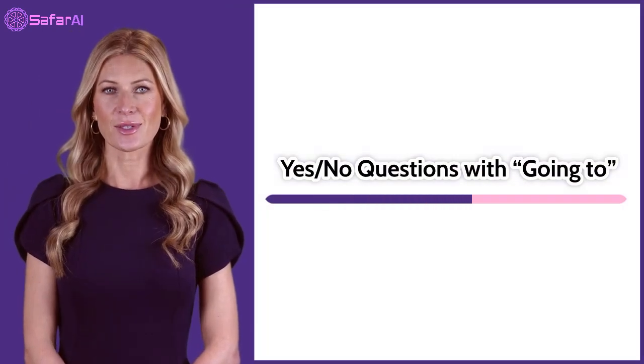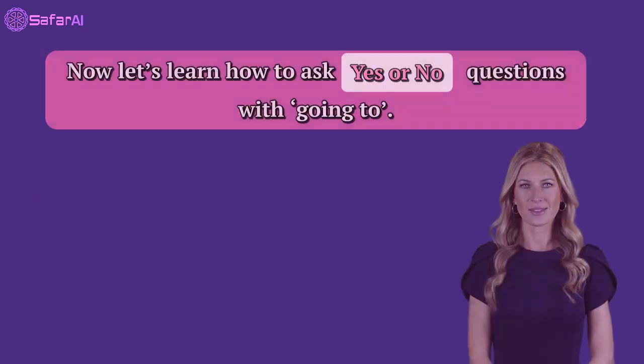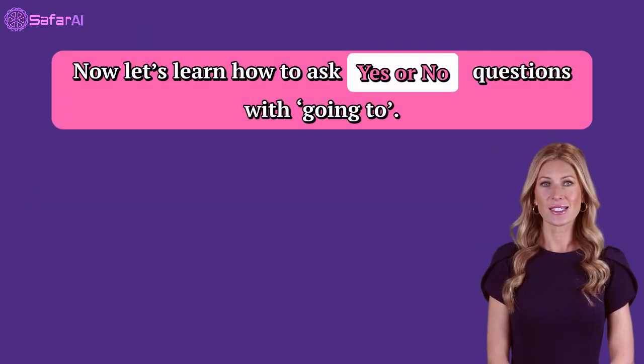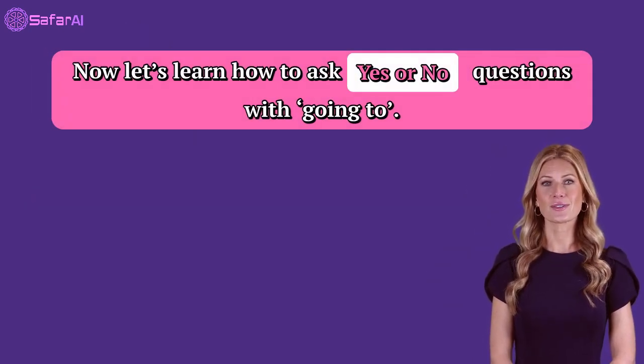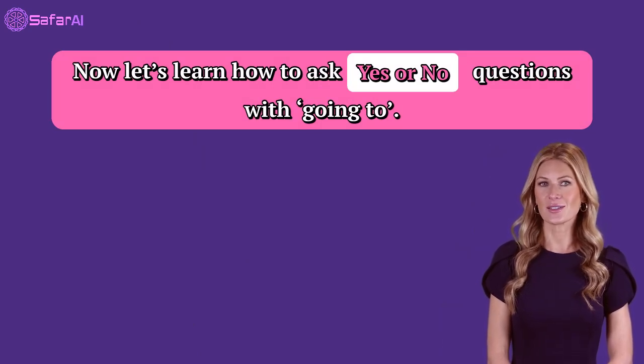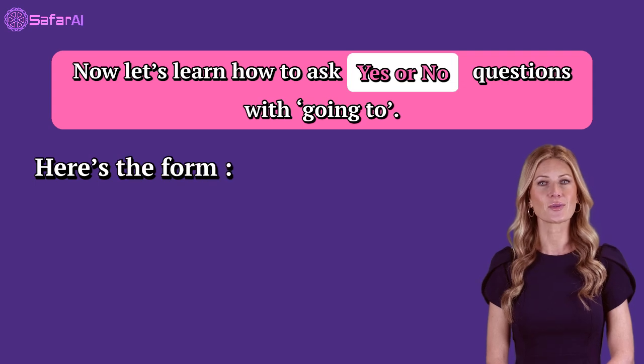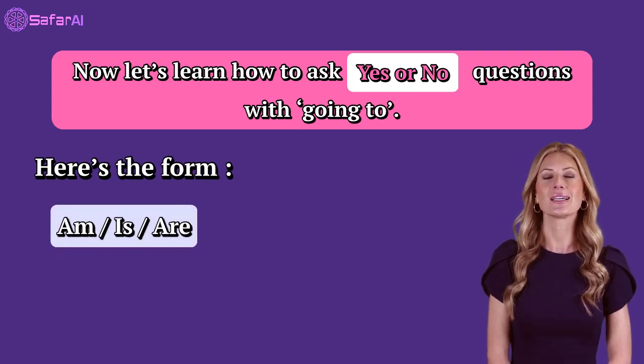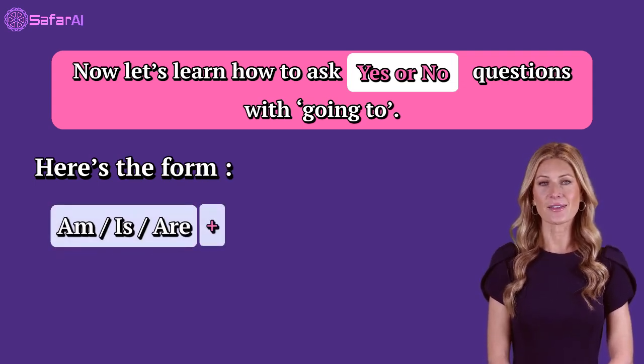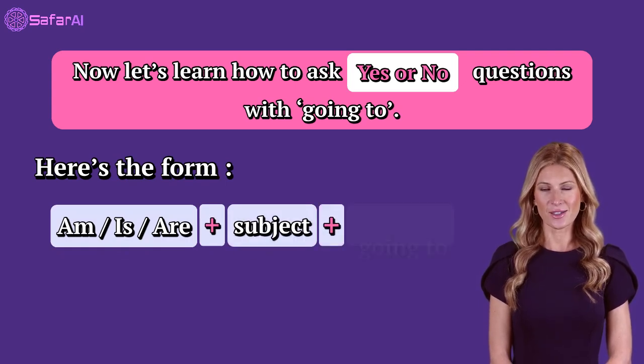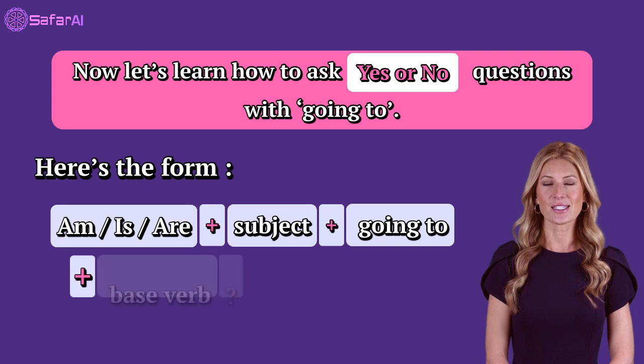Yes/no questions with going to. Now let's learn how to ask yes or no questions with going to. Here is the form: am, is, are, then subject, then going to, then base verb.